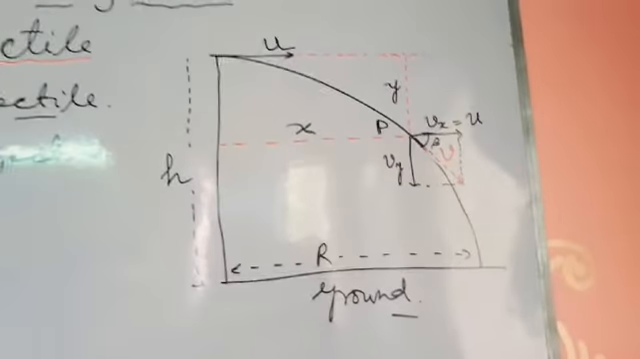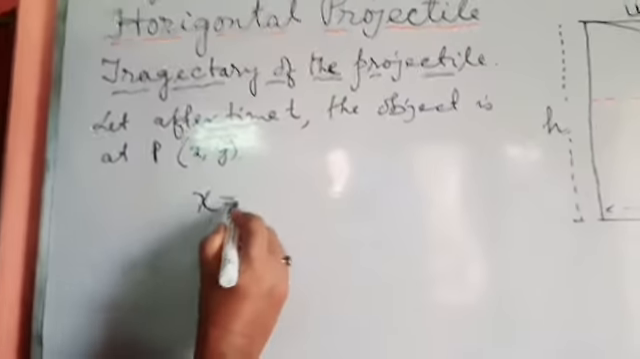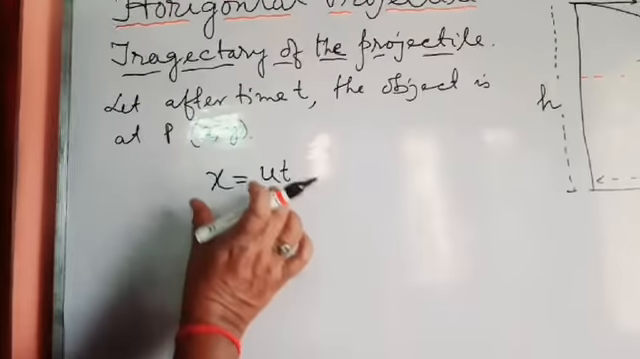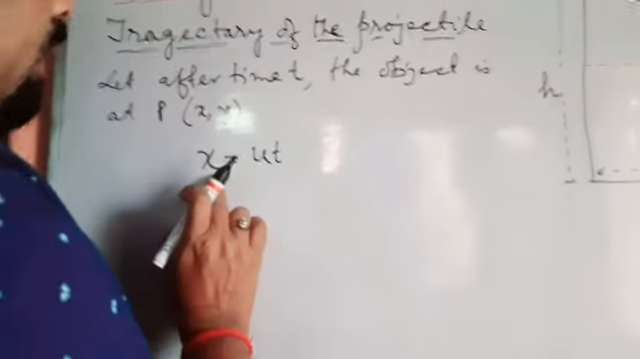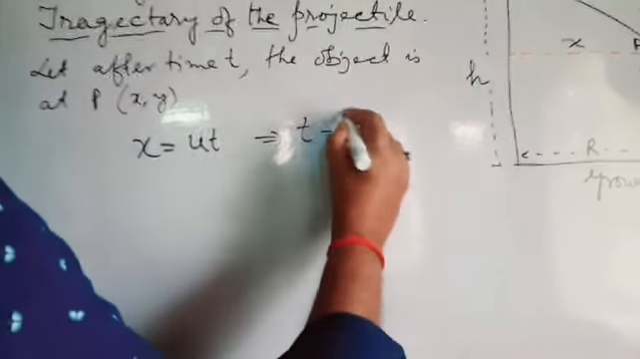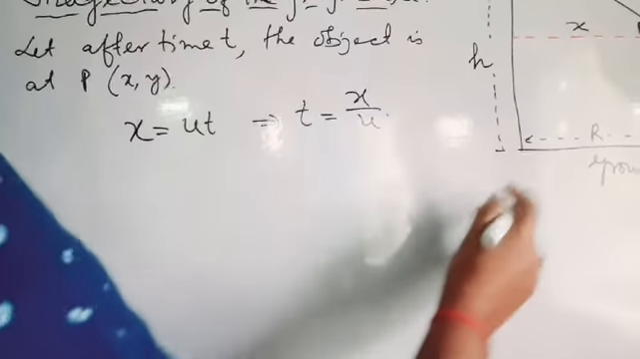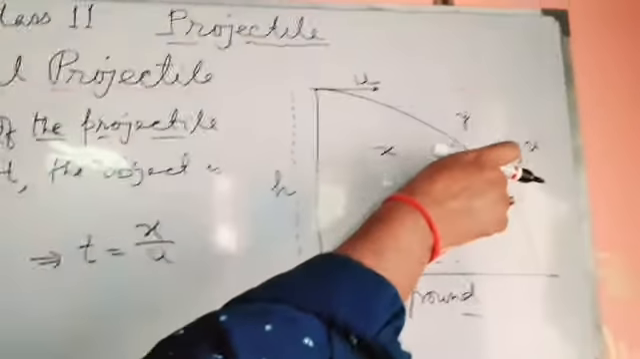So in this case we can write, now horizontal distance is x equal to u into t, because this horizontal distance is traveled by uniform velocity u. So in this case x equal to ut. So from this one we can get t is equal to x by u.